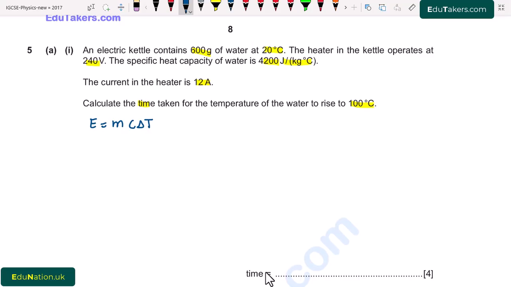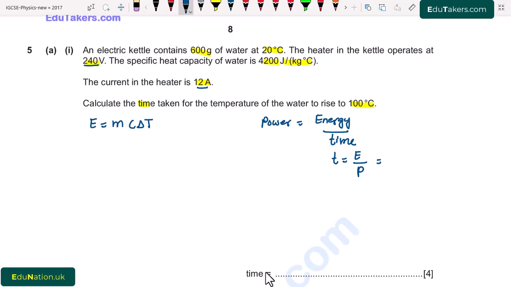So in order to calculate time, we know that power is equal to rate of energy transfer, that is energy over time. Here we have to find out time. It will be equal to energy over power. Here we can see that current is 12 ampere and heater operates at 240 volt, that is the potential difference.